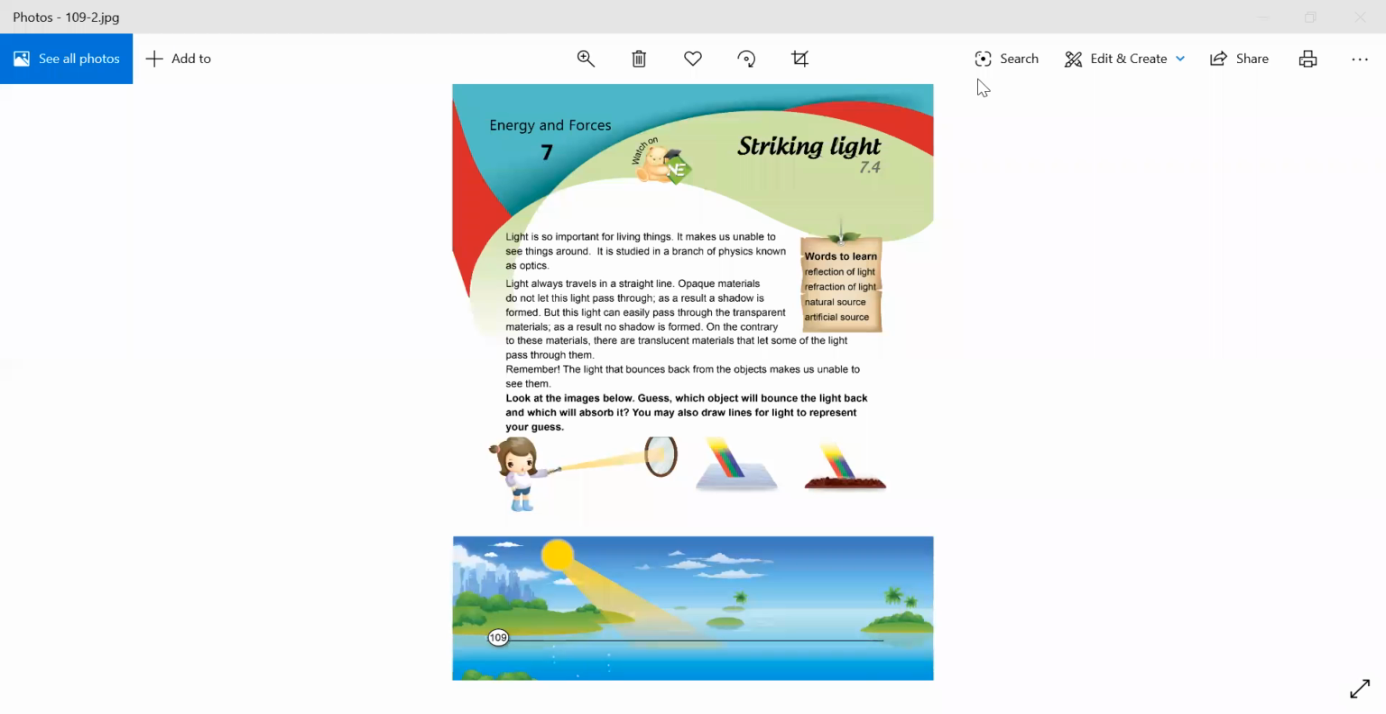But transparent materials are those materials which let the light pass through them easily. For example, plastic, glass, mirror. So these are the transparent materials which let the light pass through them easily. And the third one is translucent materials. Translucent materials are those materials which let some, it means a lesser quantity of light, pass through them.